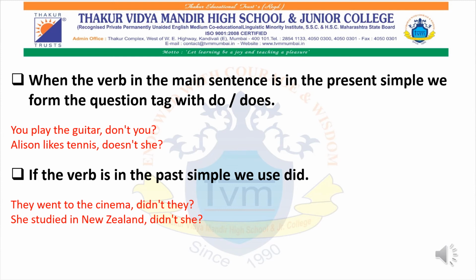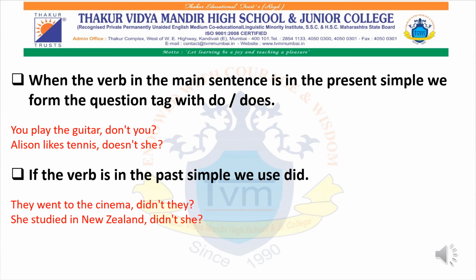If it is in past tense, you can use the helping word did. Okay, they went to the cinema. In this sentence, you won't write went not they, that doesn't make any sense, and there is no helping word provided, and therefore I have added did.